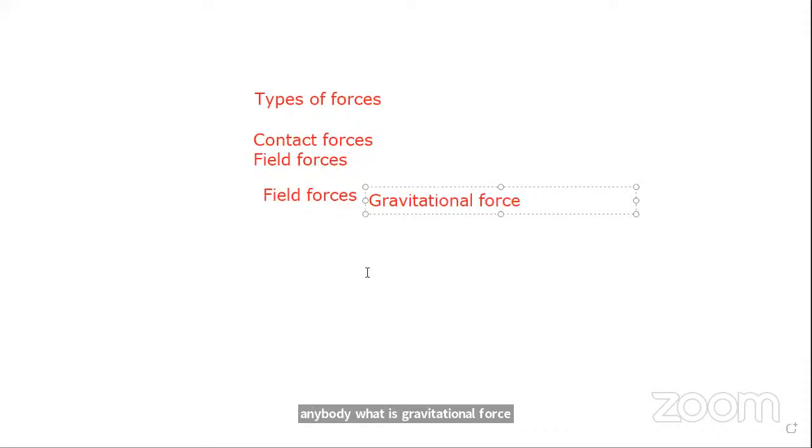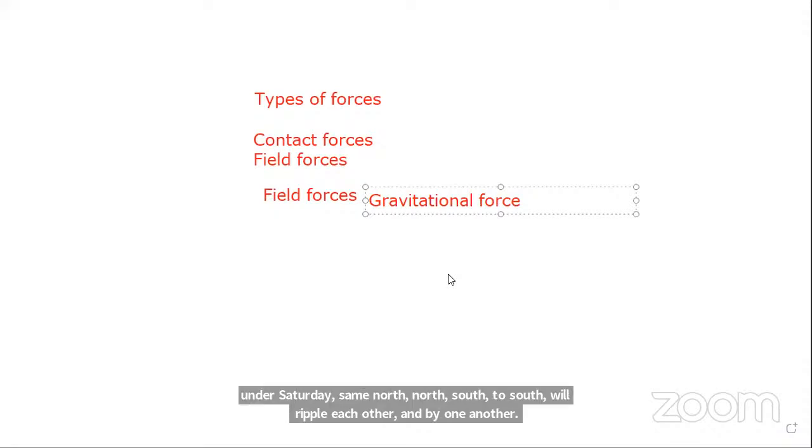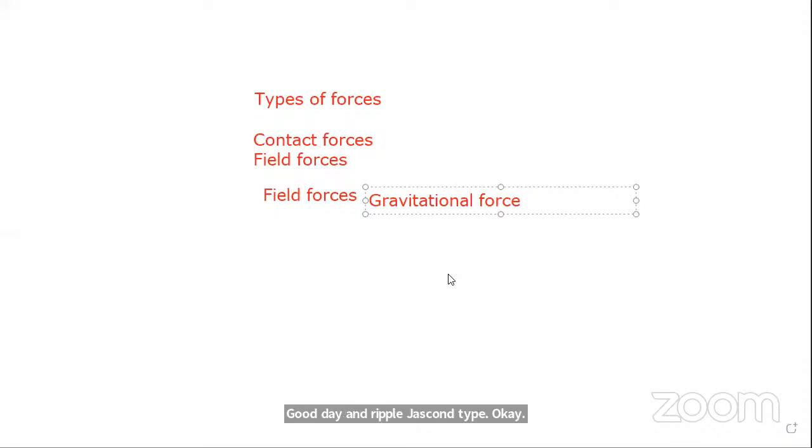Yes, anybody, you can chat. One more thing, I forgot to mention. Previously you have discussed that like poles will repel and unlike poles will attract. This is one of the properties of magnets. Like poles, that is same poles, North-North or South-South, will repel each other, and unlike poles, South and North, attract.